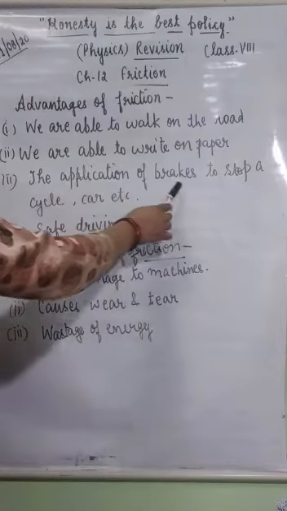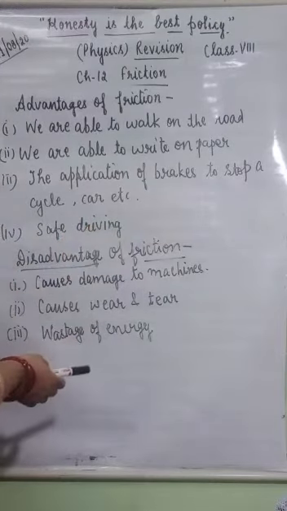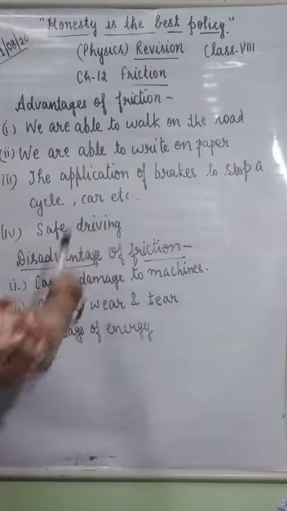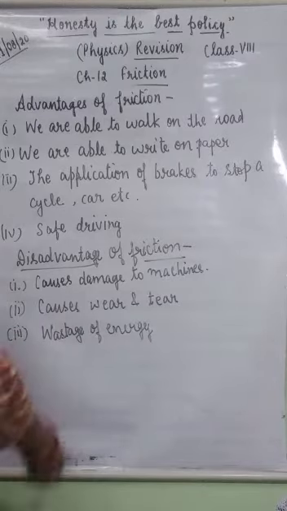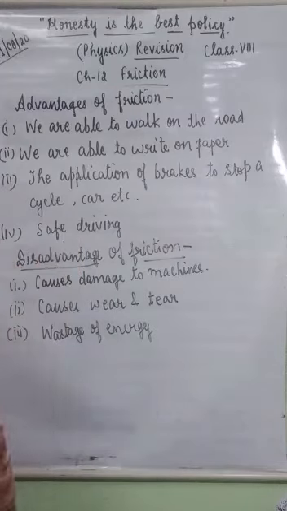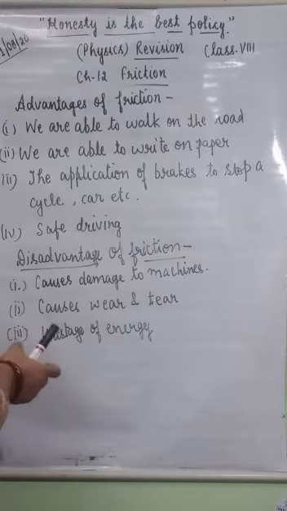The application of brakes to stop a cycle, car, etc. is also due to the force of friction. When brakes are applied in vehicles, friction stops the moving vehicle, and it also helps in safe driving. Due to the force of friction, vehicles are prevented from skidding and have a better grip on the road.